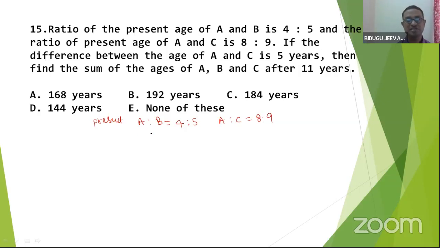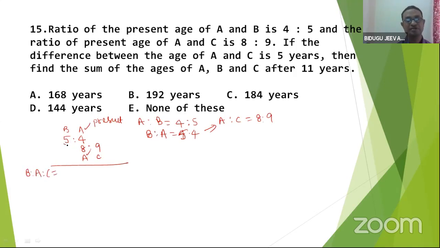Now, this one, let me write as B is to A, 5:4. Using these two, I'll write 5:4, it's called BA, and AC, 8:9. Better A below, A must be there. That's why I changed the ratio of A is to B as B is to A. Now, I'll get B is to A is to C.